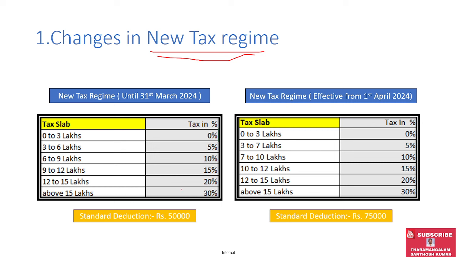So, to help subscribers understand, these are the changes from the 1st of April 2024 on the new tax regime.